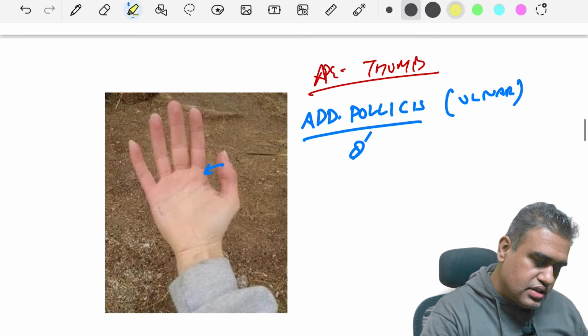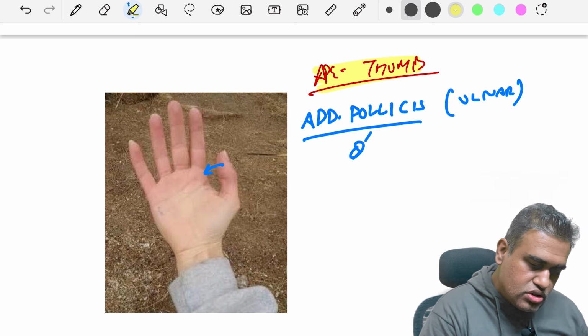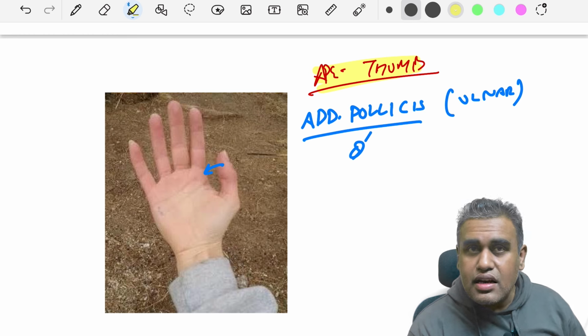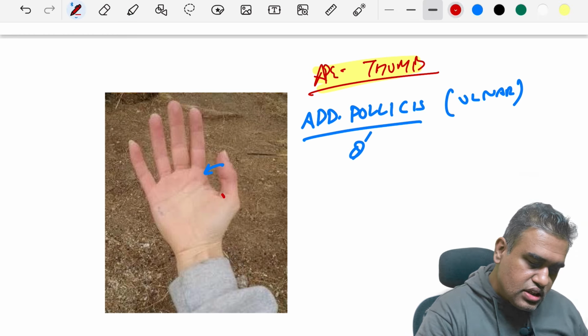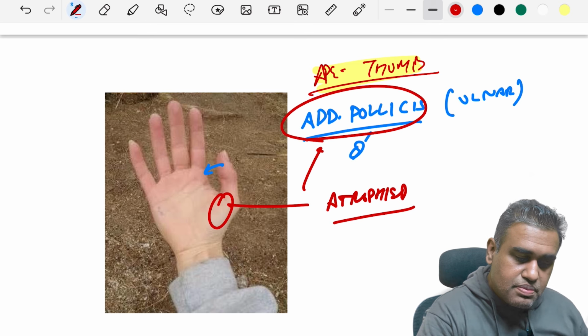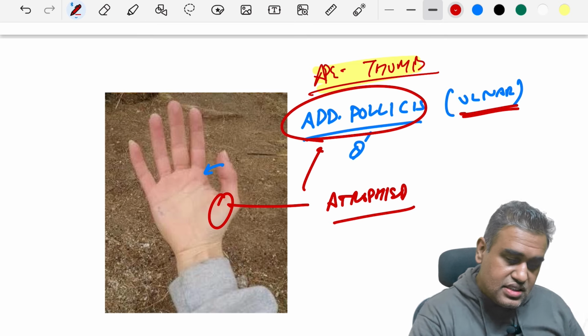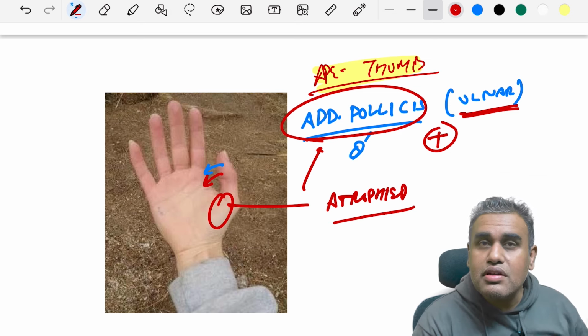So, here what we are seeing is the ape thumb deformity. You can see the thumb over here is more close to the other fingers. It is sort of parallel. And this happens because as the median nerve is injured, the thenar muscles are atrophied, except one thenar muscle, that is adductor pollicis, which is actually supplied by the ulnar nerve. So this remains functional and therefore it will adduct the thumb towards the other fingers. That is ape thumb deformity.